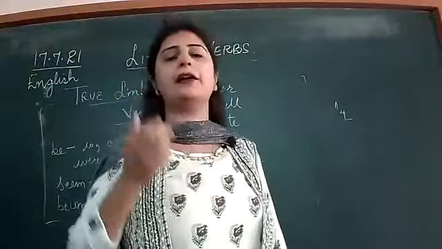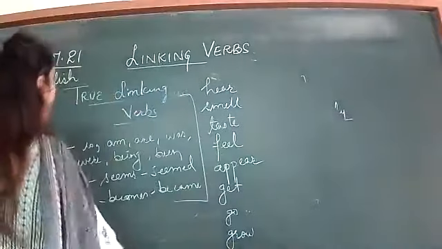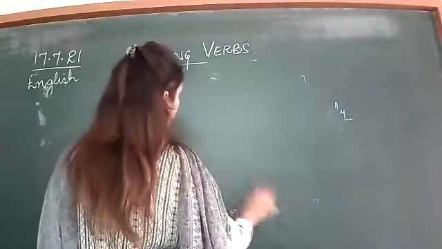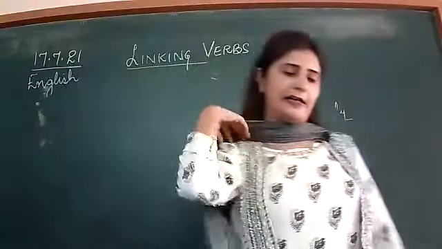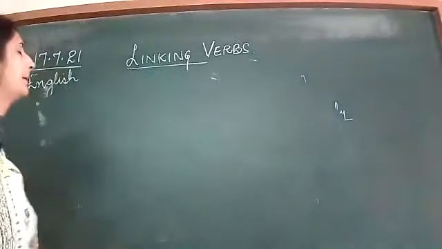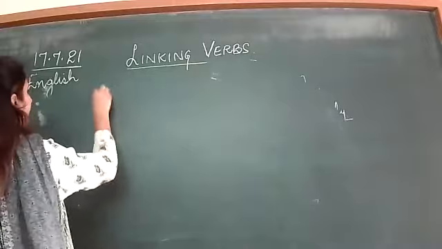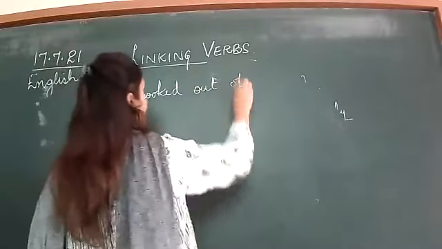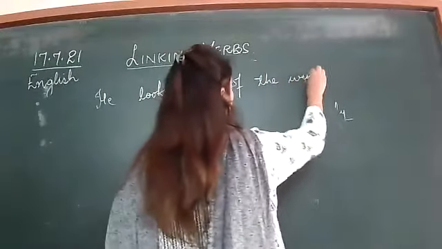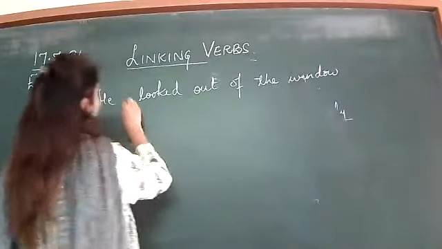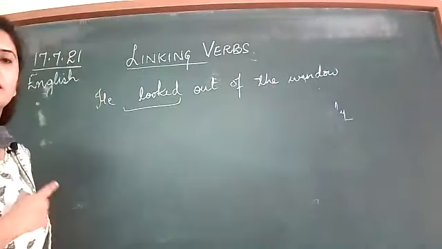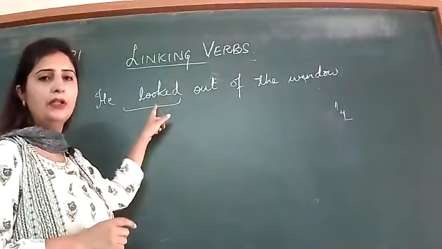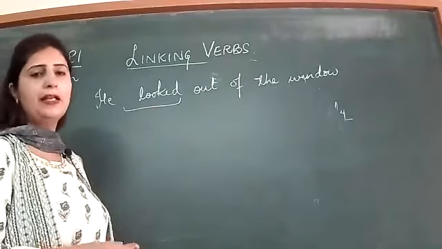Next in this topic, it is given that sometimes some action words are also called linking verbs. For example, he looked out of the window. Remember one thing: what did he do? He looked. This is an action word, but action words are also used as linking verbs.